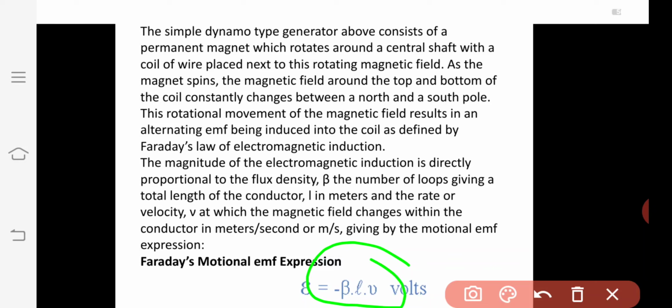This is the electromagnetic force. Induced EMF is minus B L v. So B is the flux density, L is the conductor length, and v is the velocity.